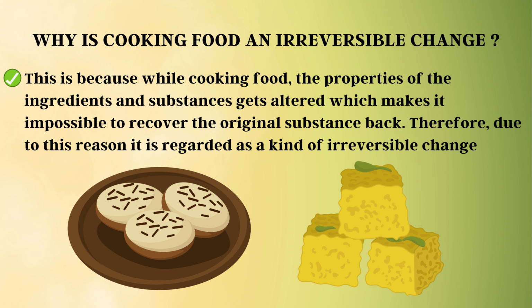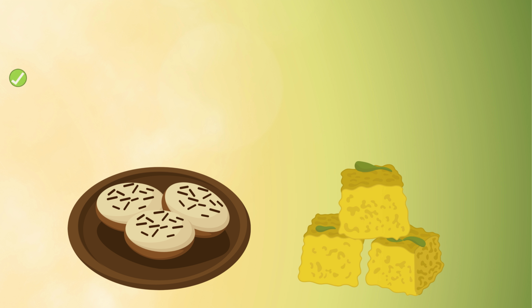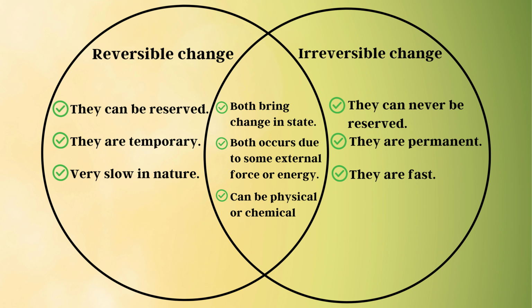Here you can see that we will make a common thing, and we have two circles over there. In the first circle, I'm going to start from my left side. Reversible change, this can be reversed. And number two, they are temporary. It means I'm talking about the reversible changes. They are not permanent. They are very slow in nature. So we talk about the reversible change.